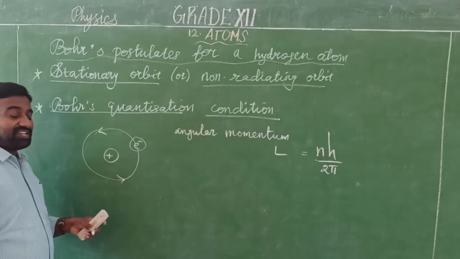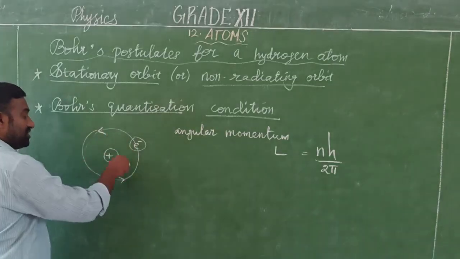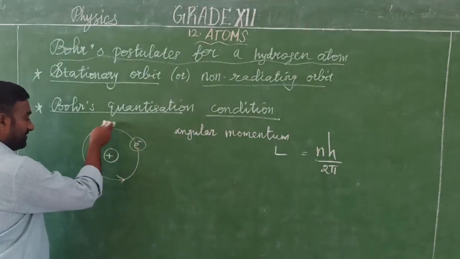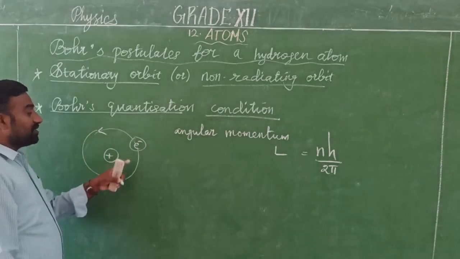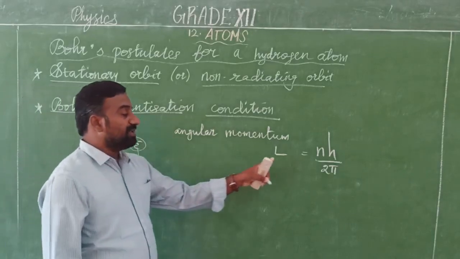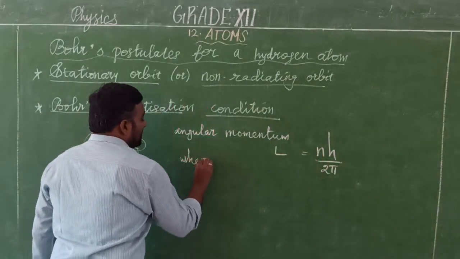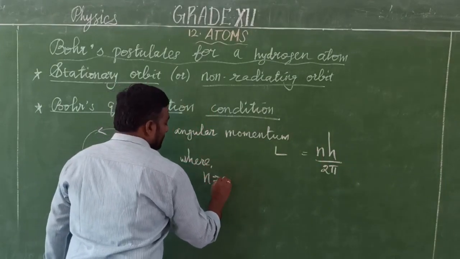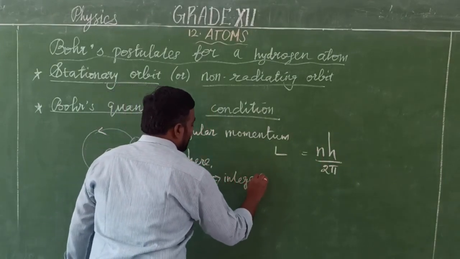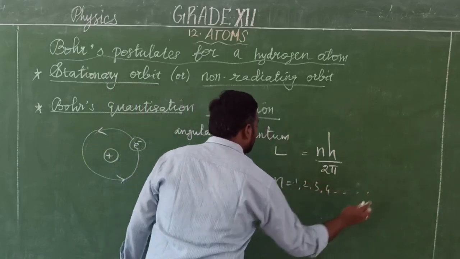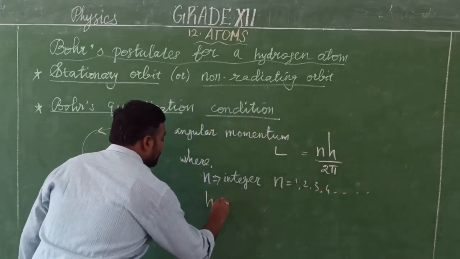So what is the quantization condition? When an electron revolves around the nucleus in the first orbit, it has angular momentum. The angular momentum is some integral multiple of h by 2 pi. Here n is an integer, starting from 1, 2, 3, 4 and so on, and h is Planck's constant.